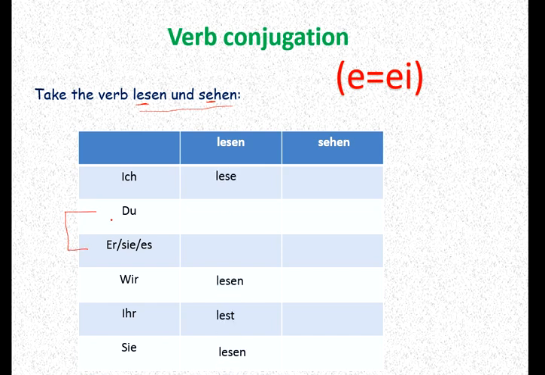Liest, liest. In these two we add ie instead of e. Same as in sehen: siehst, sieht. But you can see that we didn't add another s because an s is already there. Same here.